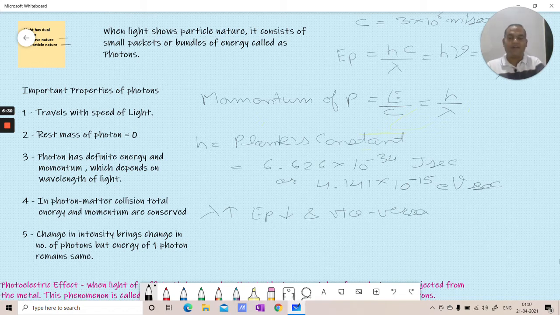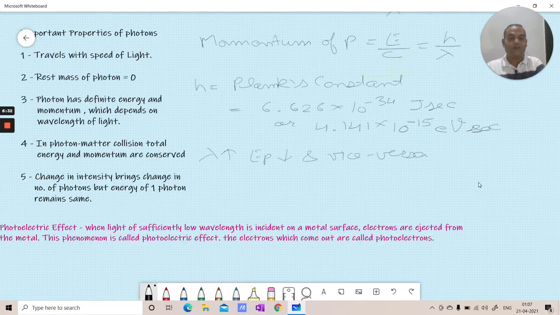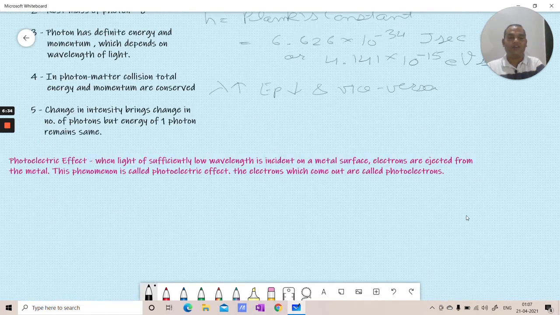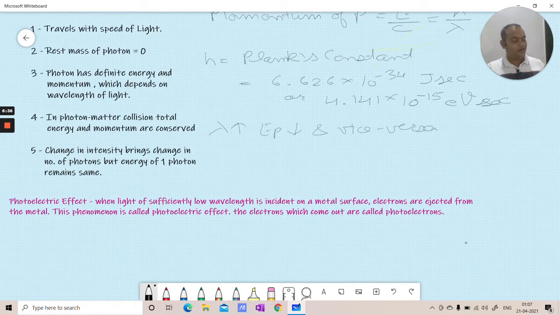Here we can make a graph as well of these two things, showing how energy of photon and lambda are related to each other. Now I guess till this point you must have understood how these graphs are made and how the mathematical relations work. So this is energy of photon, and this is lambda. So this is how the graph goes. It is a hyperbolic graph. Great.